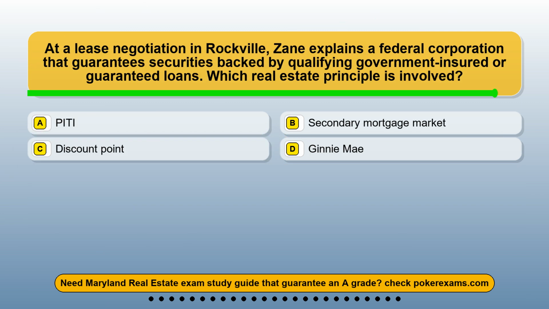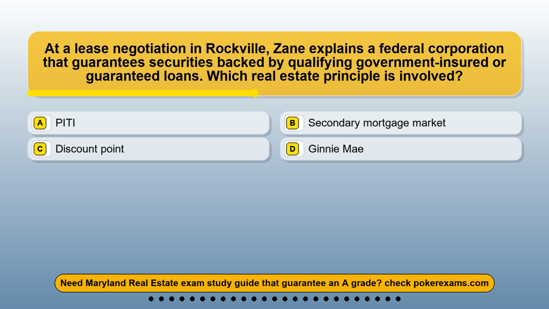Question 23. At a lease negotiation in Rockville, Zane explains a federal corporation that guarantees securities backed by qualifying government-insured or guaranteed loans. Which real estate principle is involved? Option A, PITI. Option B, secondary mortgage market. Option C, discount point. Option D, Ginnie Mae.